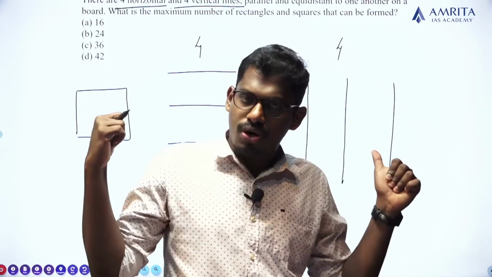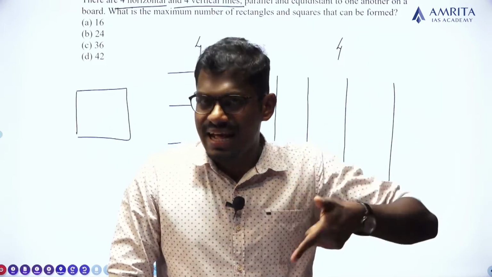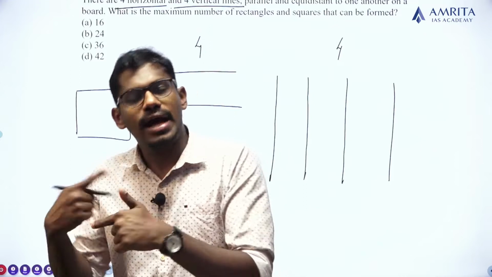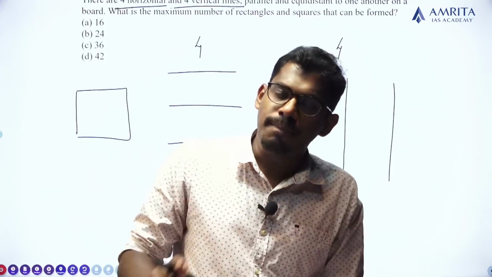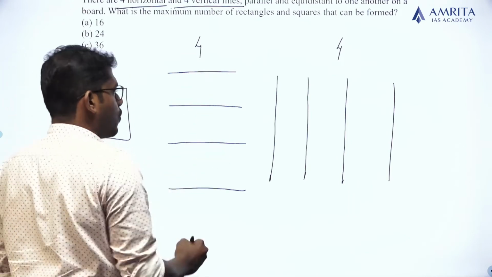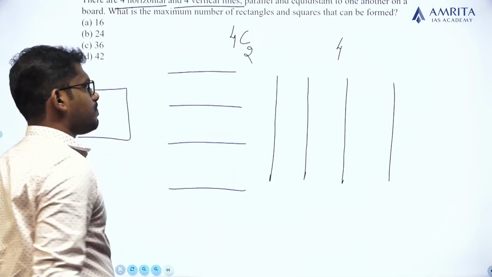So out of these 4 horizontal and 4 vertical lines, we have to select any 2 horizontal lines and any 2 vertical lines in order to form a square or rectangle, which means out of the 4 horizontal lines, we have to choose what?